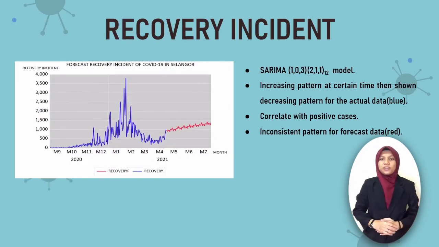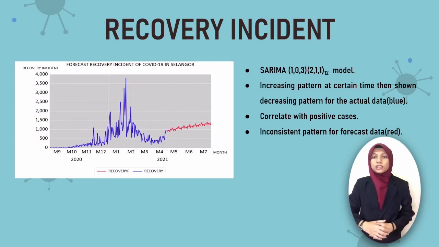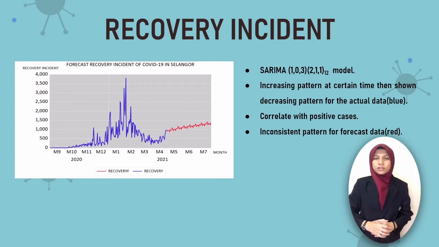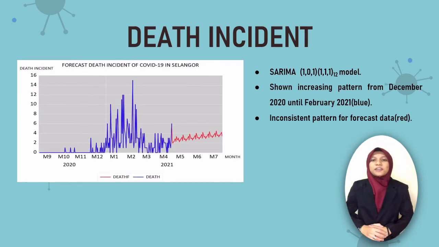Next, we will discuss about recovery incident of COVID-19 in Selangor State. From the graph, we can see the actual data shows the inconsistent pattern, and forecasting data also shows the inconsistent pattern. We can say that recovery incident really correlates with the positive incident, as we know that when the positive incident is higher, recovery incident also is higher, since they really correlate with each other. And the forecasting for the recovery incident in Selangor State had been made by using the model SARIMA 103-211-12.